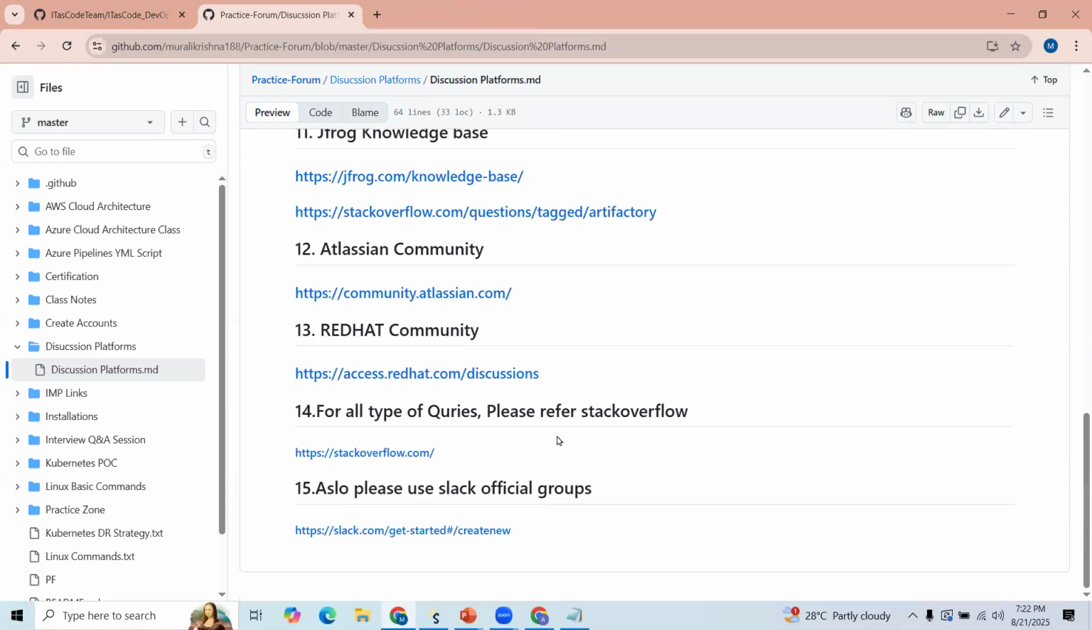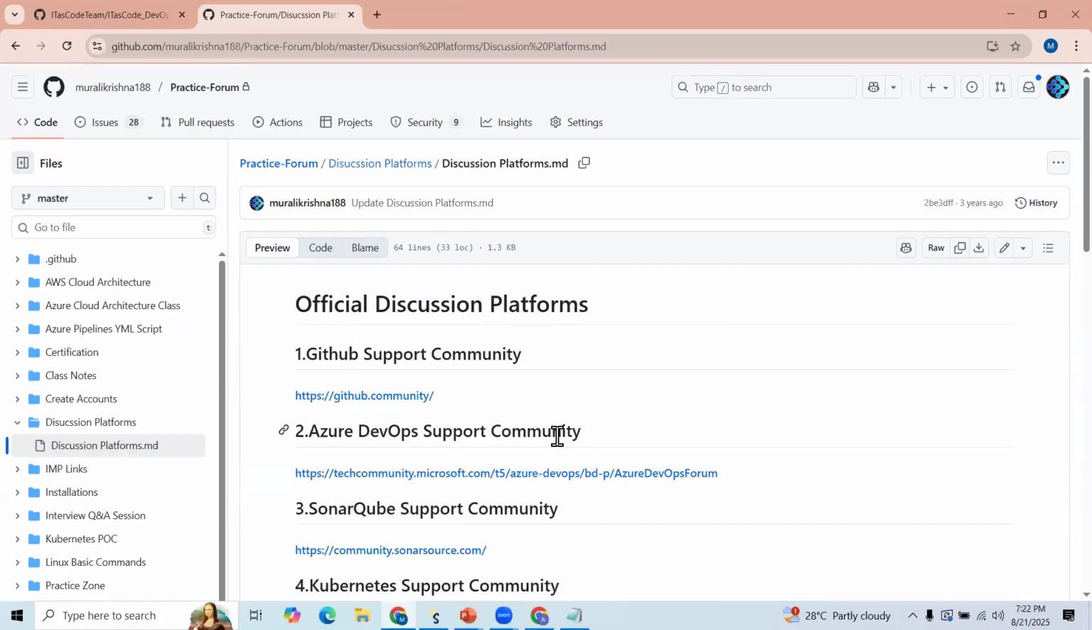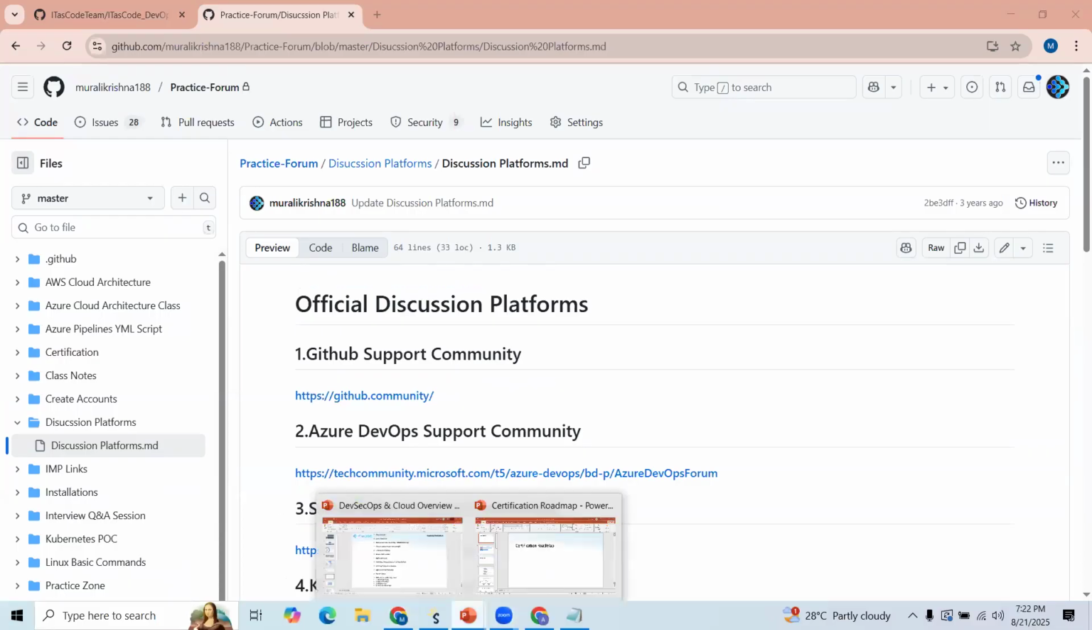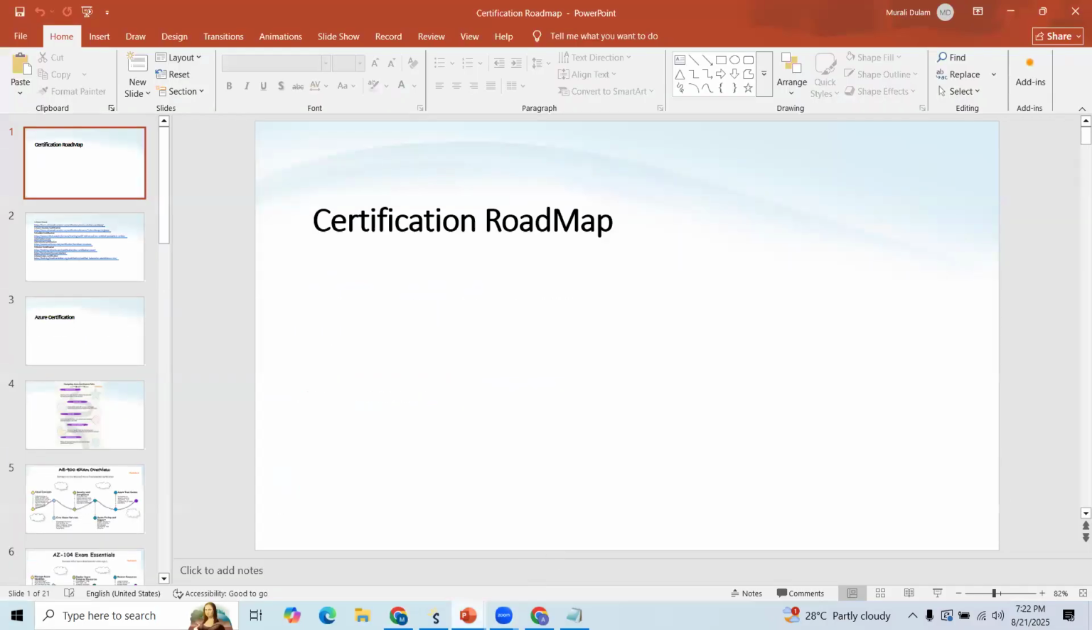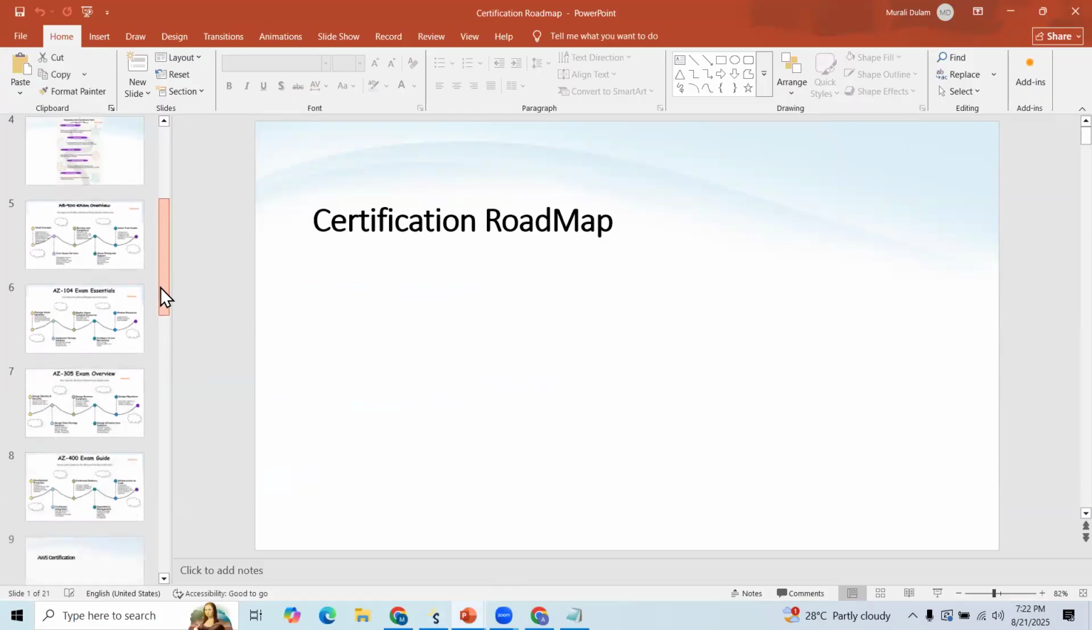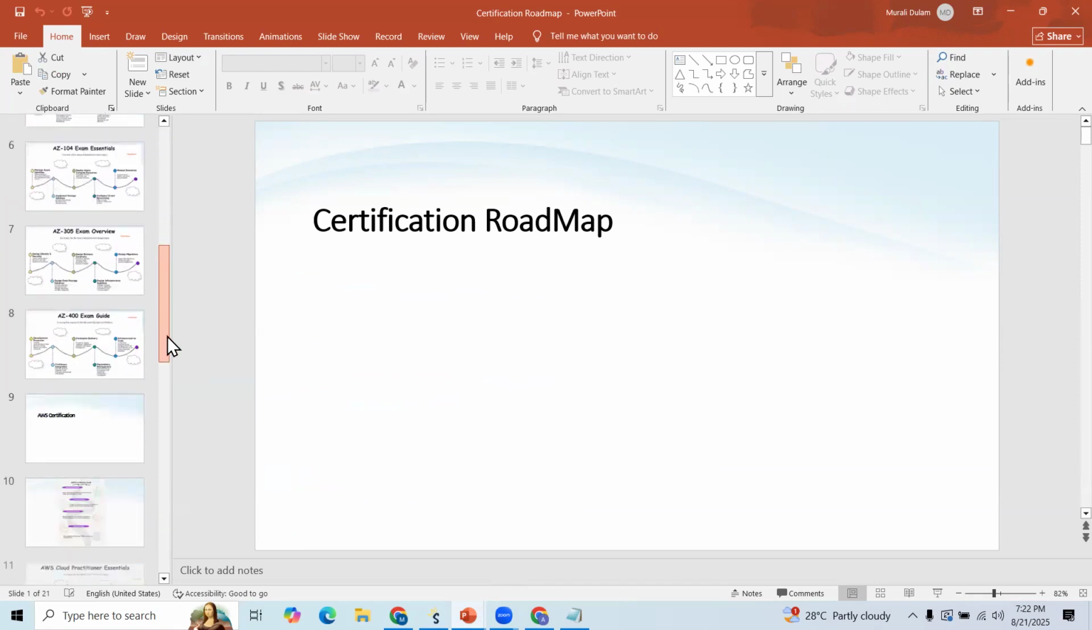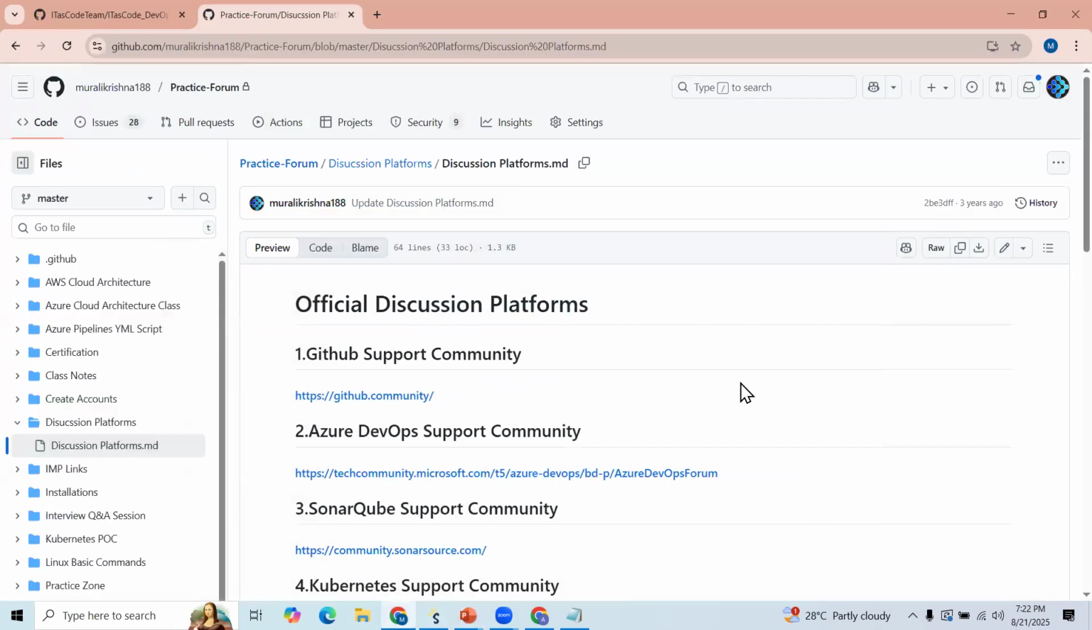So these are all different communities, you can see that. Apart from that, we'll also give you certification guidance. Azure, AWS, Kubernetes, DevOps tools like Docker, Terraform, Azure DevOps, and different certifications. We'll conduct separate sessions for these. Once you complete your course and are comfortable with the course content, you can attend certification if required.